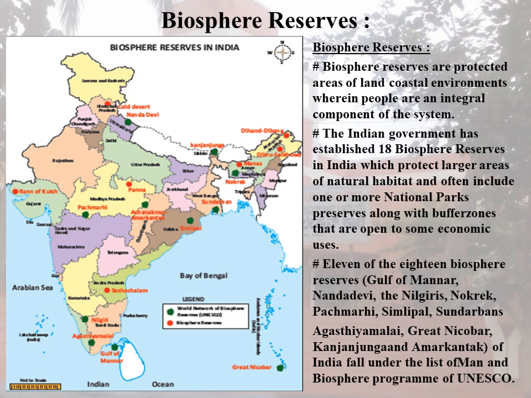Do you know? Project Tiger was launched in April 1973 with the aim to conserve the tiger population, especially by constituting tiger reserves in India. This project benefited tremendously, with an increase of over 60%.